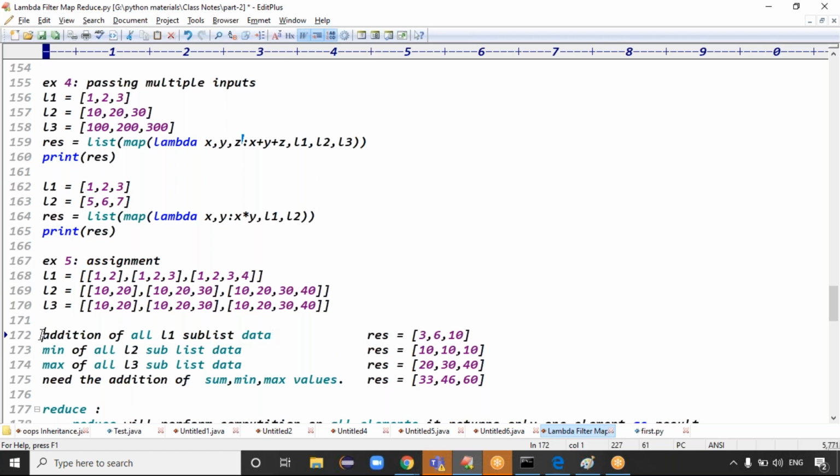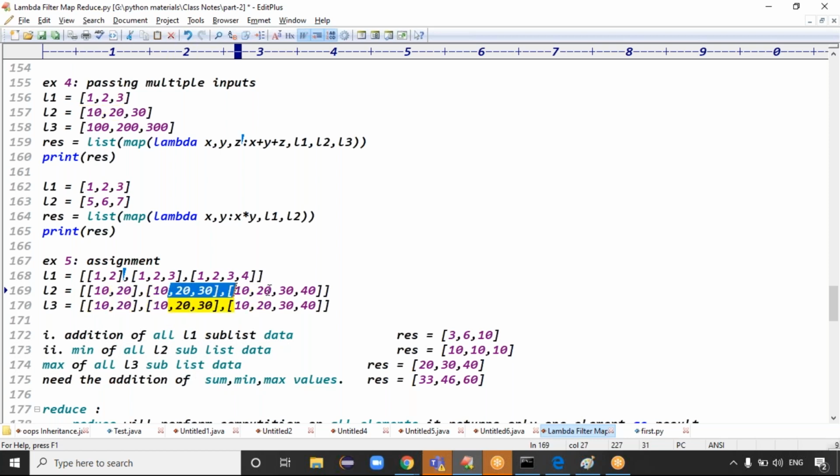Guys, the first question is: take the addition of all L1 sublist data. What is the result here? 3, 6, 10. The second question is: take the minimum of L2 data. Minimum of L2 data means what?